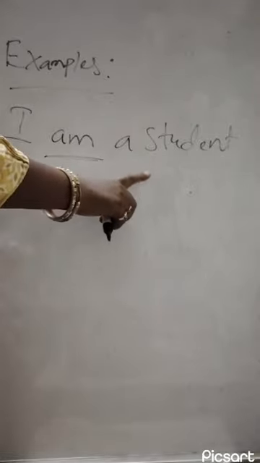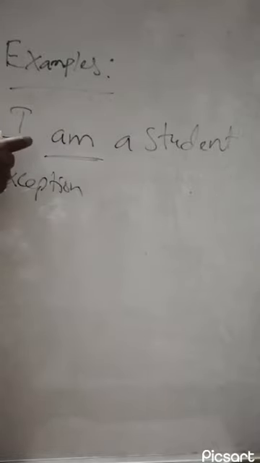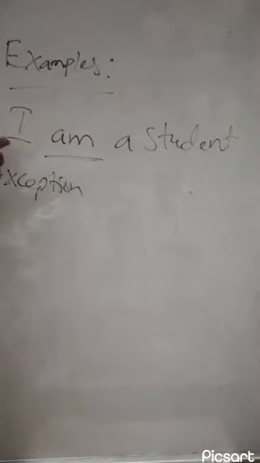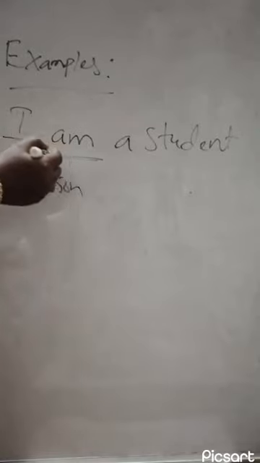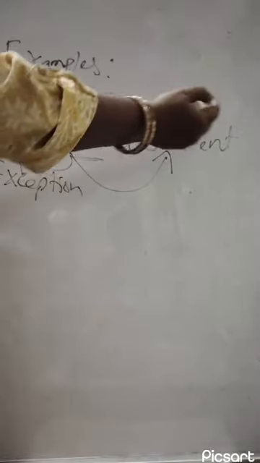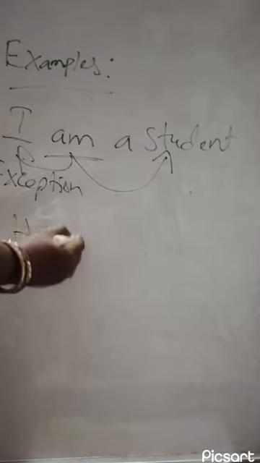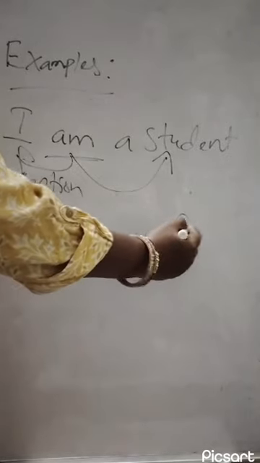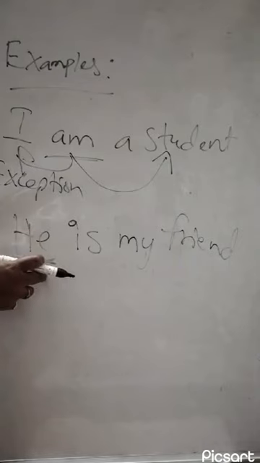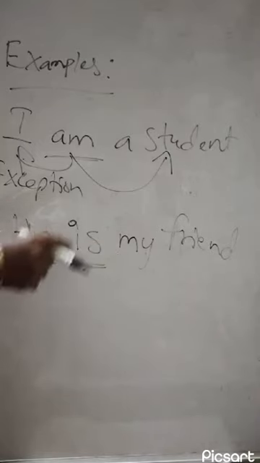And here if you notice, we are not really using any action verb. After am, we are not using any action verb. Directly we are using the subject, which is a pronoun, and am, which is a B form, not an action verb, which is connecting the subject with the object, guys. Student is said to be an object. Similarly, if you notice another example, he is my friend. Here, he is a singular subject and is is a singular verb, and we are not using any action verb, guys.